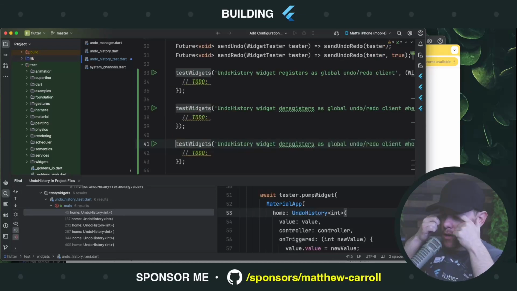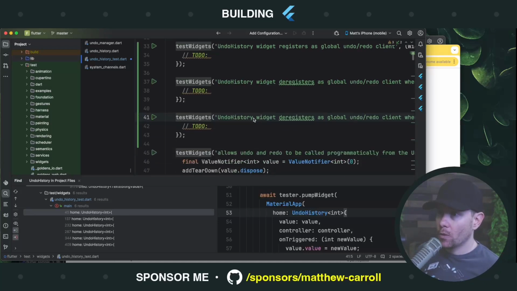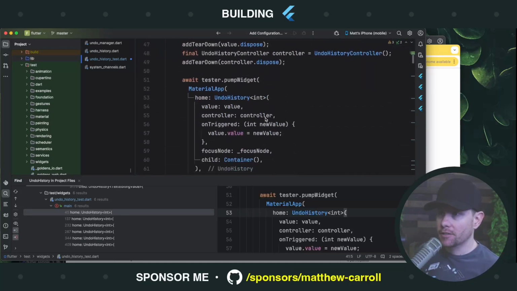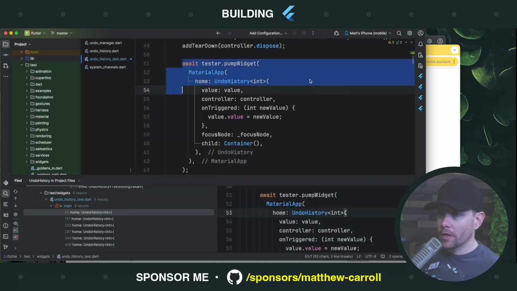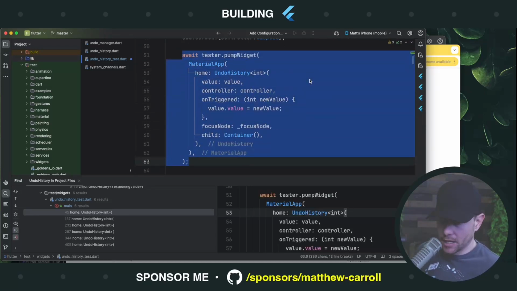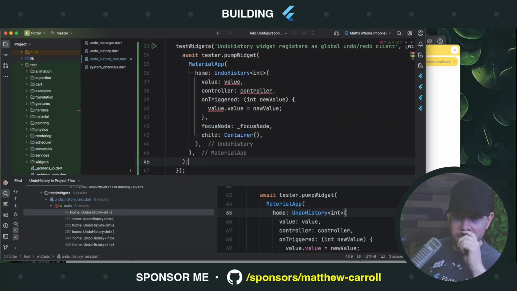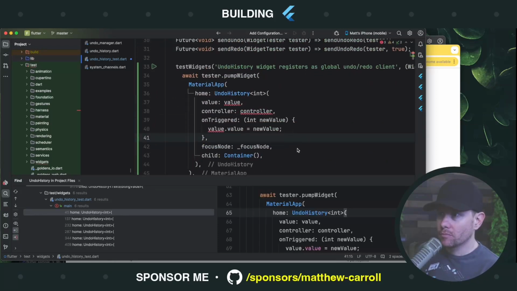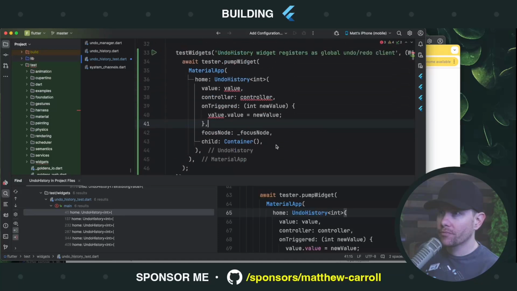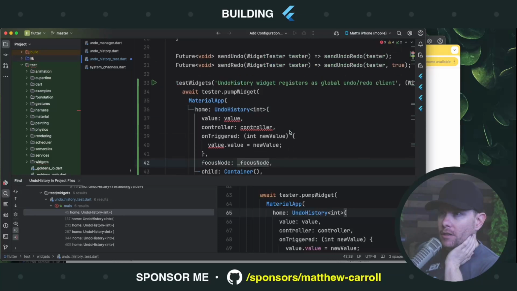All right. How do we implement those three tests? Let's see what we can borrow from the existing tests. First, here's a widget tree. I don't see any obvious reason to change it. Let's start with that. Let's see, undo history, value controller trigger. So child, we don't really care much about. We just need the undo history to receive focus.